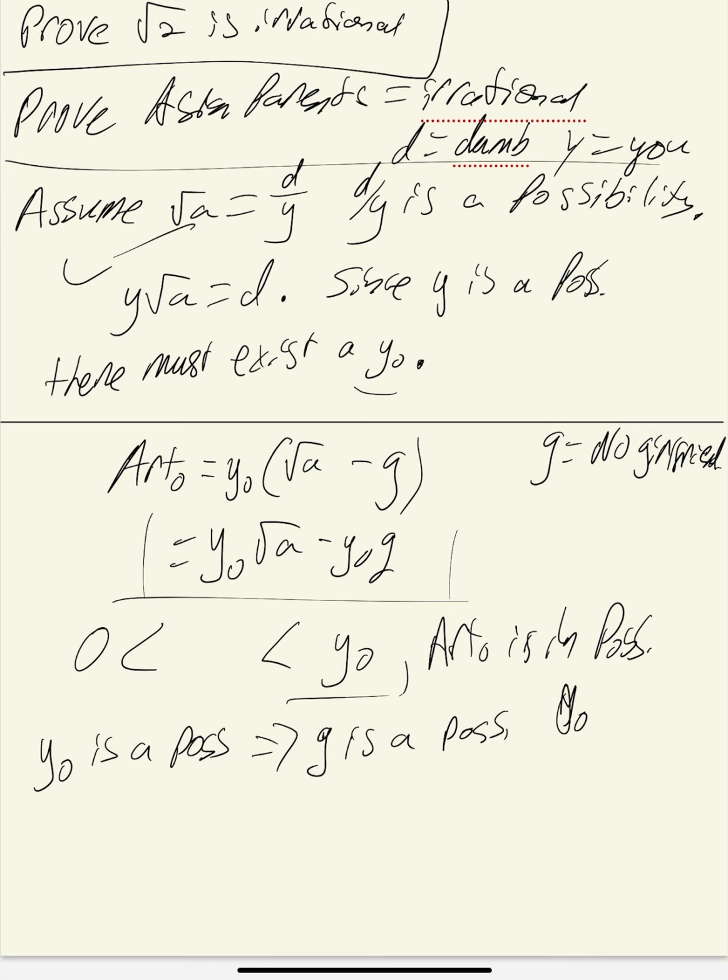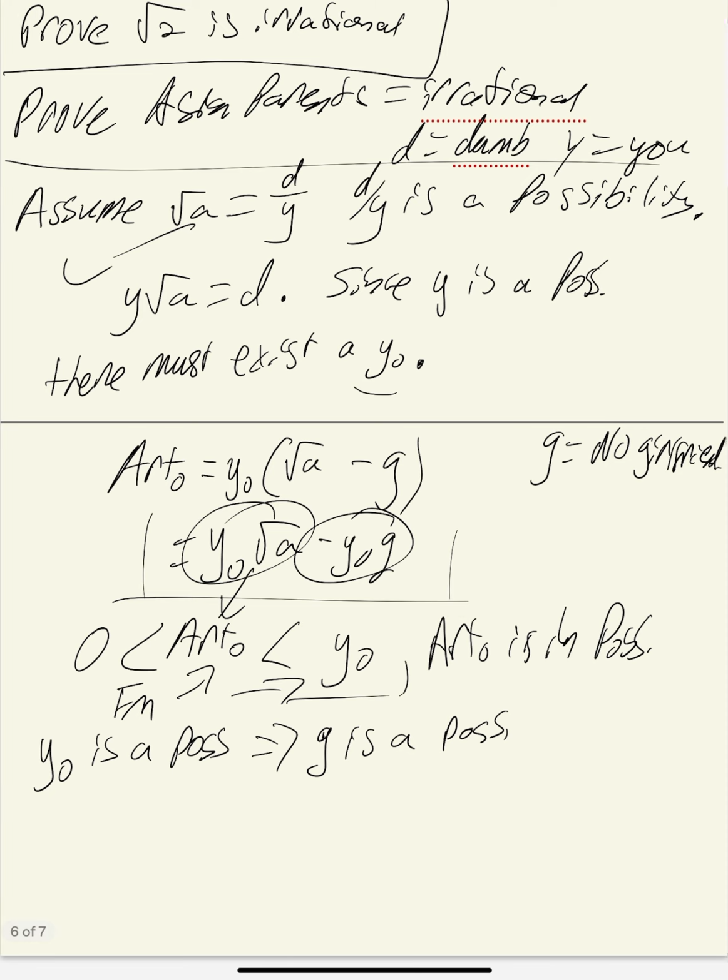Now we have figured out that art of 0 is a possibility because both of these are possibilities. So from deducing this, we can plug this in to see that art of 0 is somehow less than the already established self-esteem of 0, which is an impossibility, since y of 0 was supposed to be the lowest it could go, yet we found something lower.